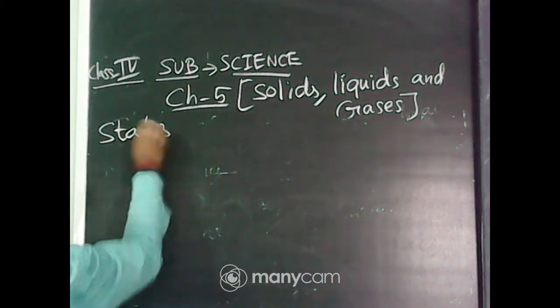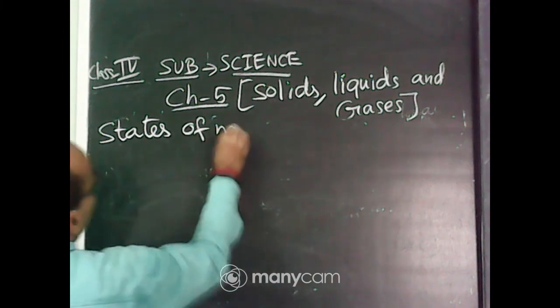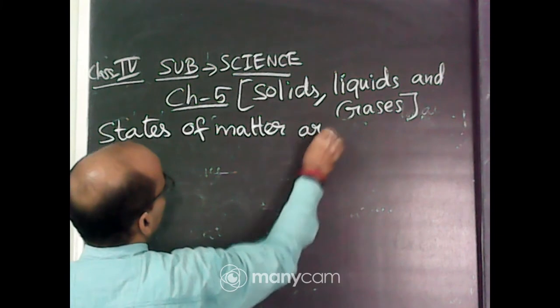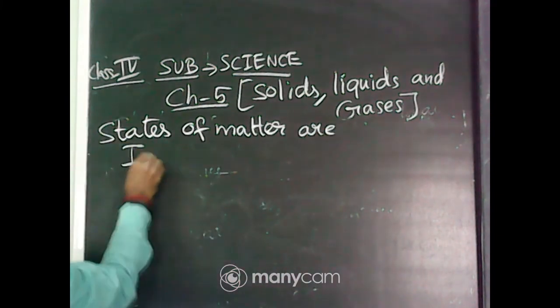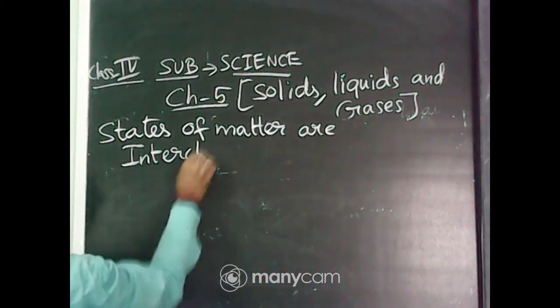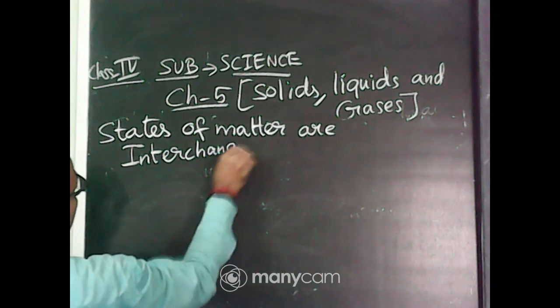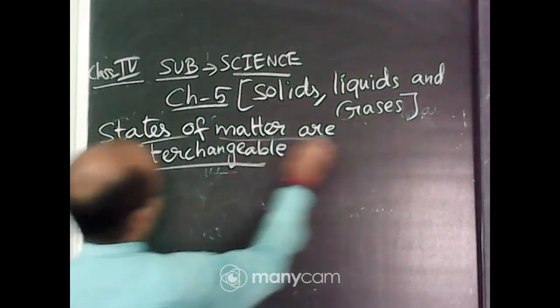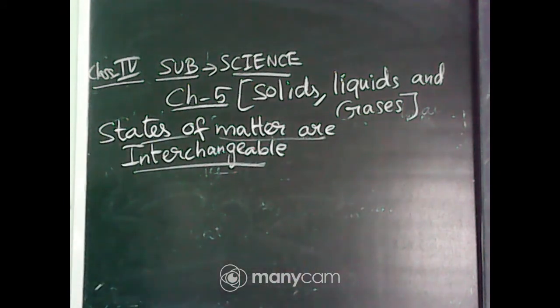States of matter are interchangeable. Okay.